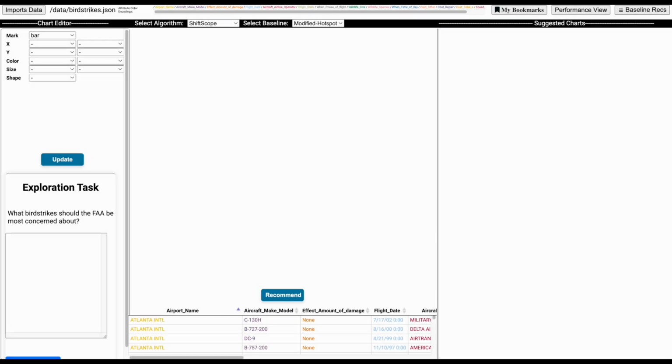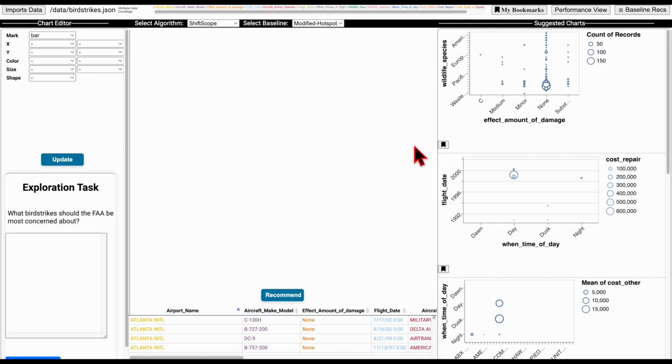SwiftScope, or Adaptive Visualization Recommendation System. Today we'll be exploring a dataset that records incidents of bird and airplane collision, that is, bird strikes. Our goal is to uncover insights into which bird strikes the FAA should be most concerned about.